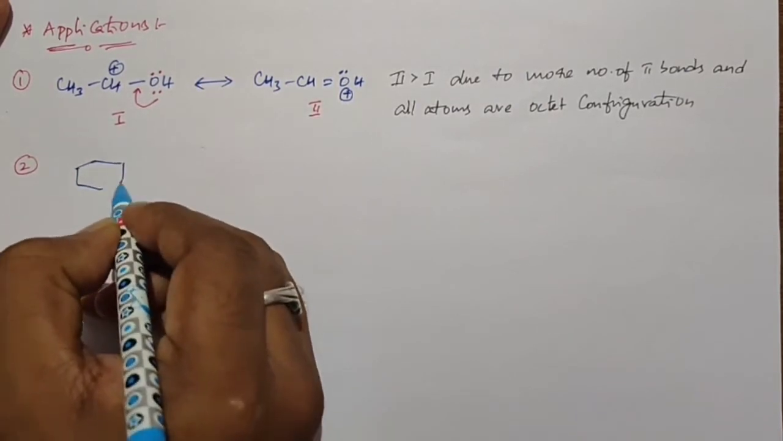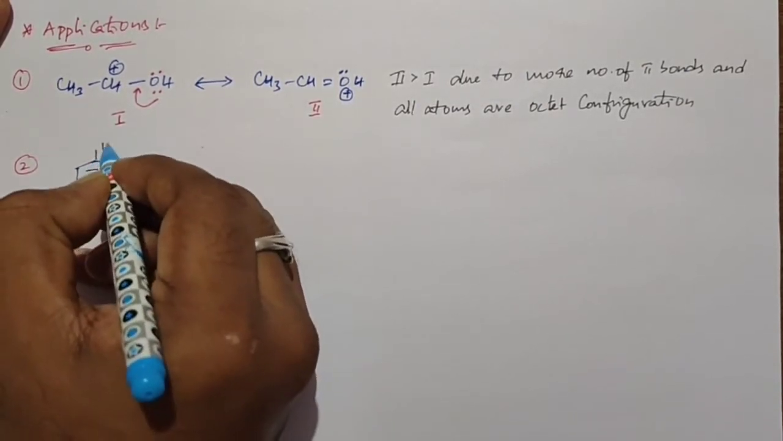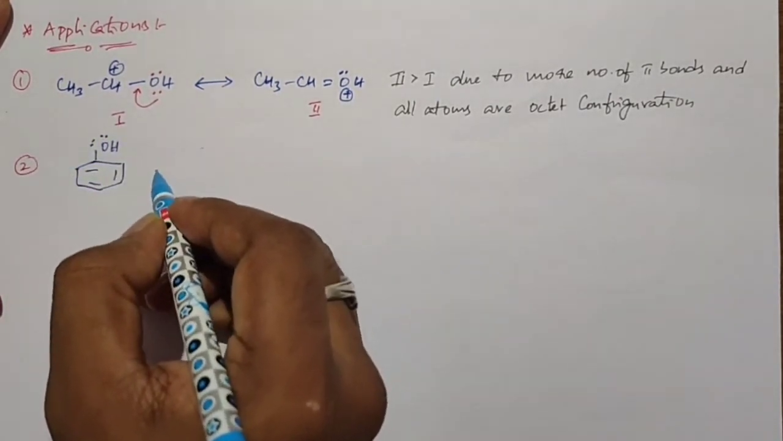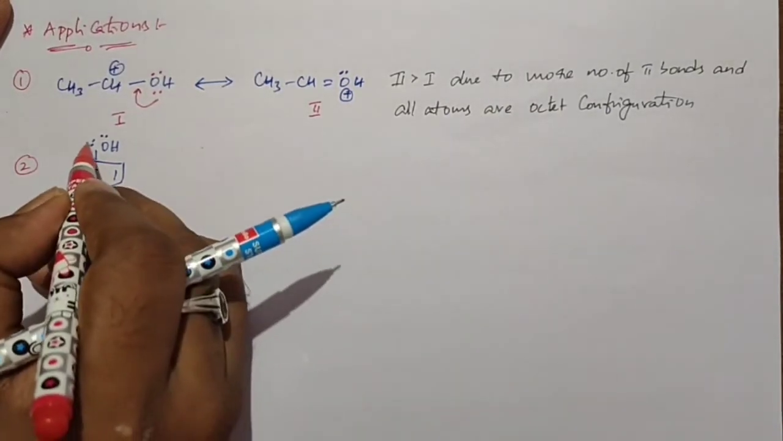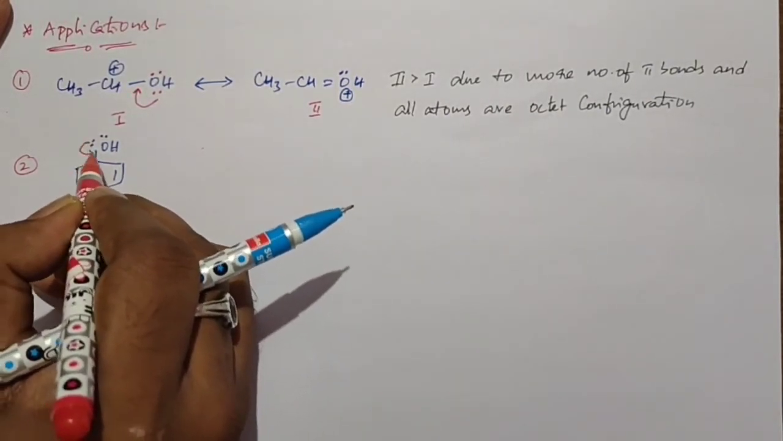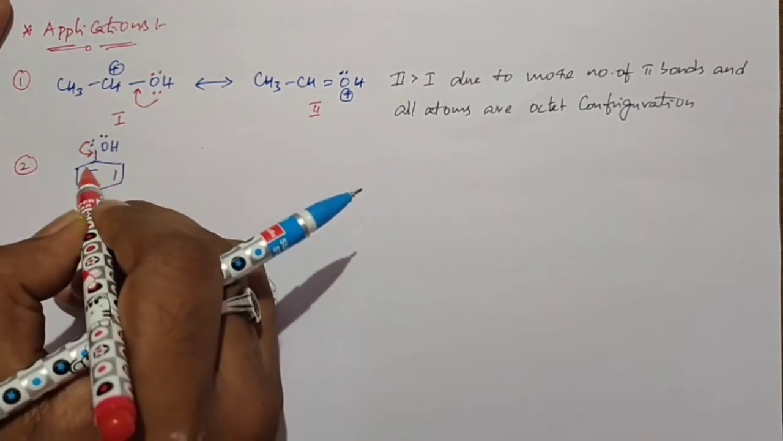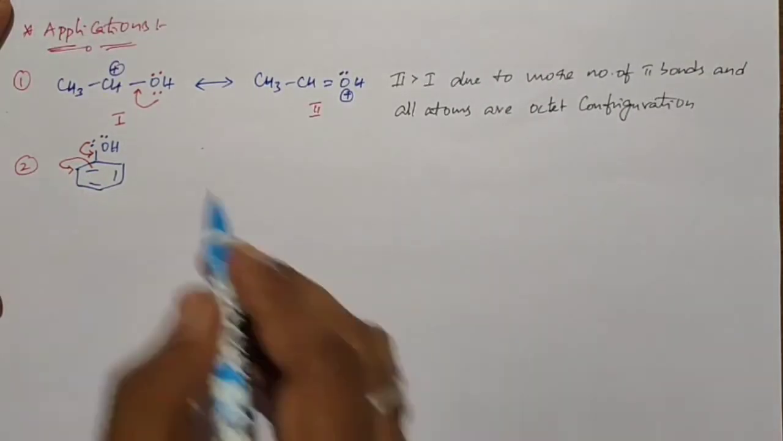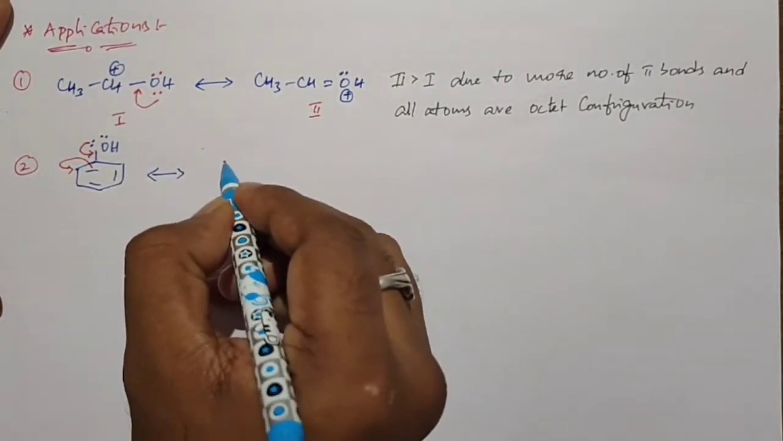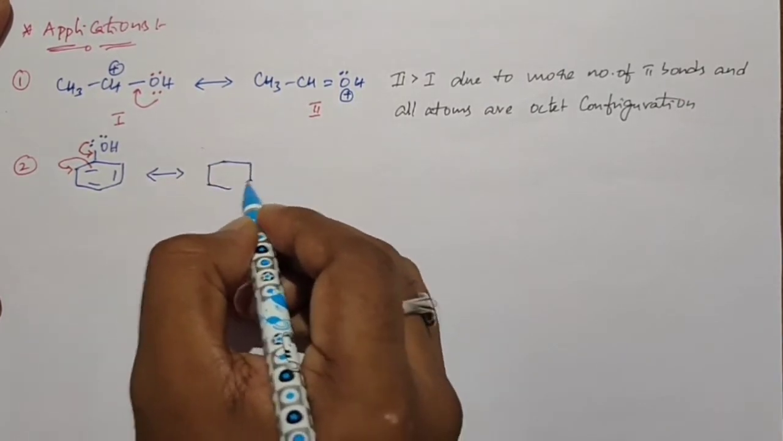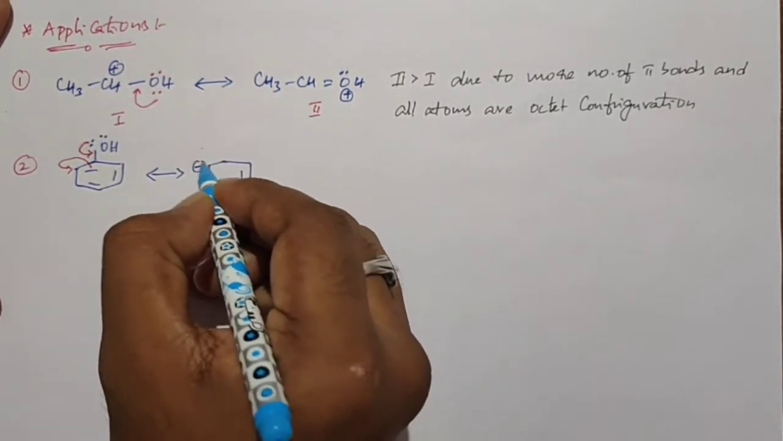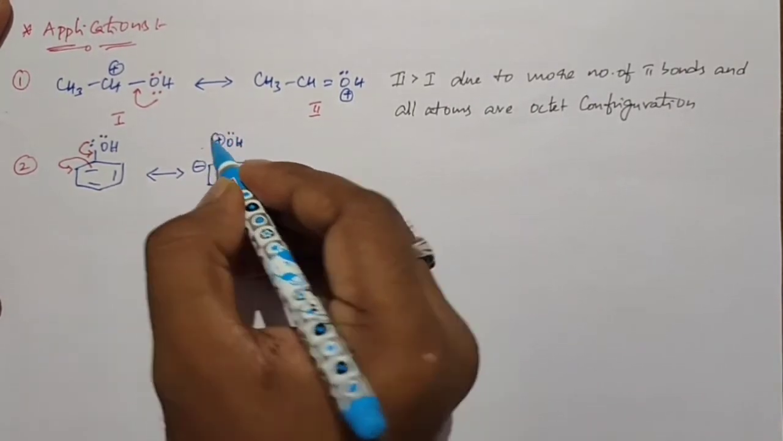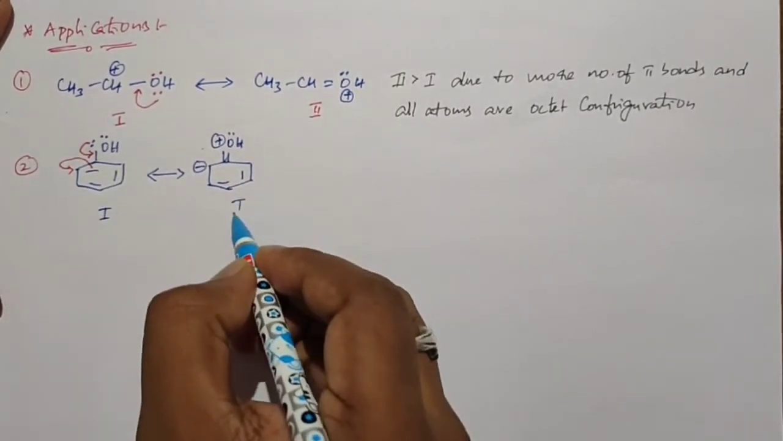Phenol. So this is the structure of phenol. In the phenol, at this oxygen we have two lone pairs of electrons. So one of the lone pairs of electrons of oxygen can shift as pi electrons. At that time, these pi electrons shift as lone pair electrons towards this carbon, resulting in a structure like this. So this is structure 1 and this is structure 2.